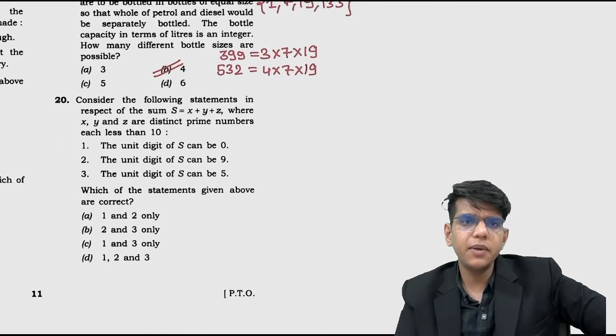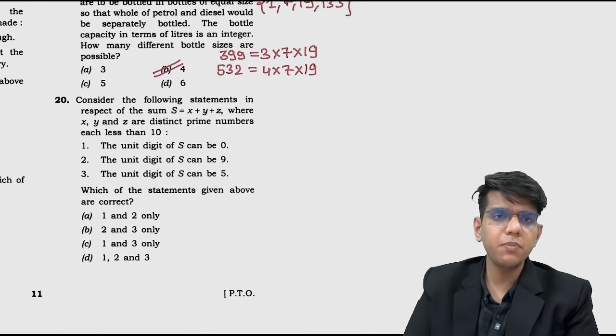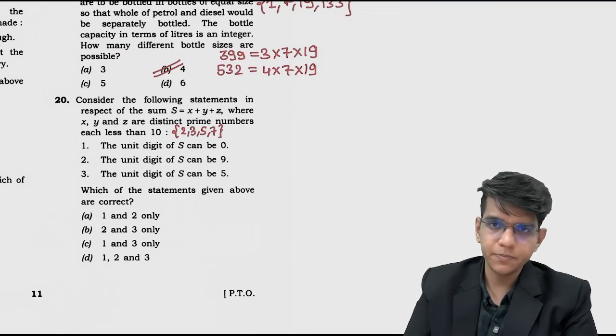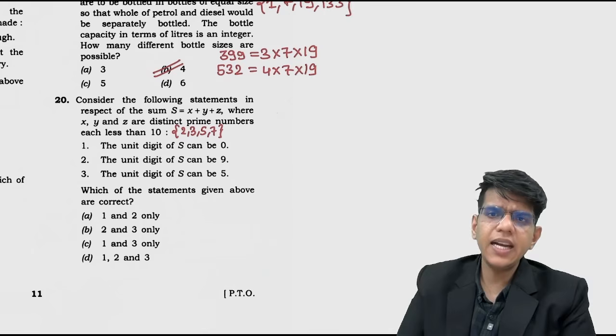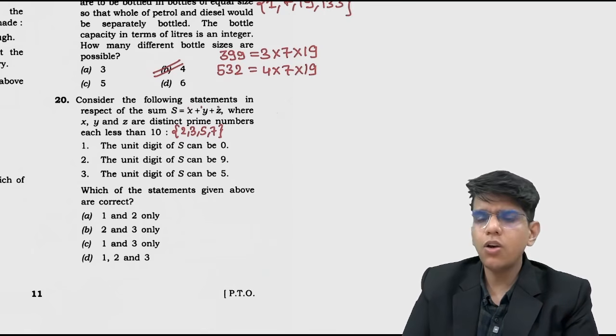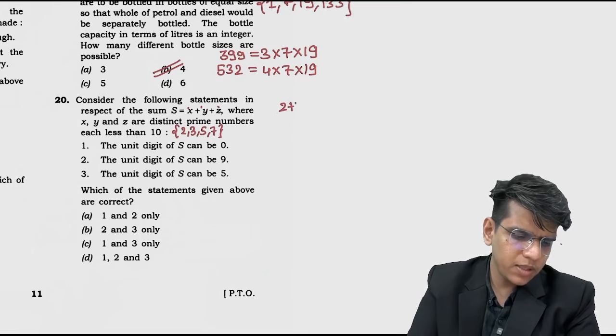Consider the following statement in respect to the sum x plus y plus z, where x, y, z are distinct prime numbers less than 10. So let's first write down all the prime numbers less than 10. These 4 are there. We need at least 3, so we need 1, 2, 3. How to take 3 out of 4? 4C3, which is 4. So there are 4 possibilities. What are they? 2 plus 3 plus 5, 2 plus 5 plus 7, 2 plus 3 plus 7, and 3 plus 5 plus 7.